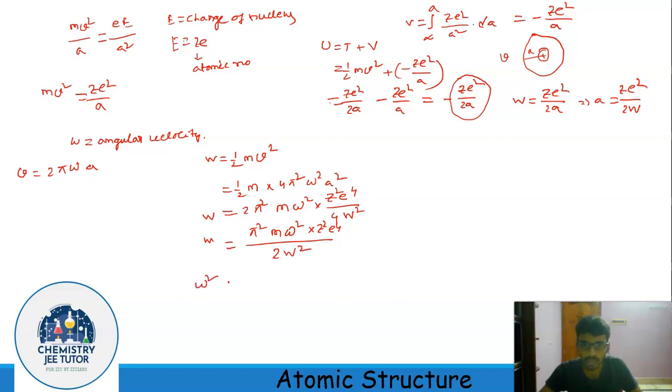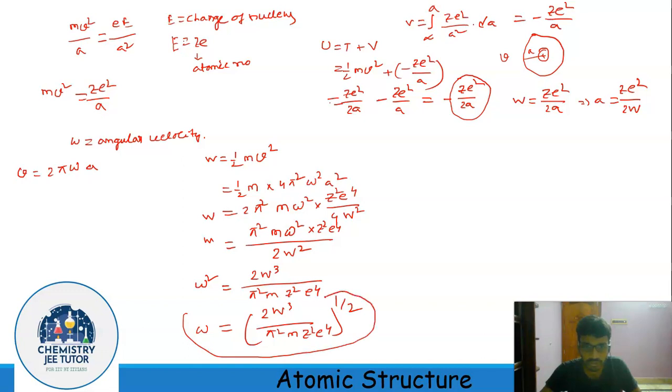So from here we can find out the angular frequency: omega square equals 2 W cube divided by pi square m Z square e to the power 4. So my omega is 2 W cube over pi square m Z square e to the power 4, all to the power half. So from here we got the expression for omega, the angular velocity.